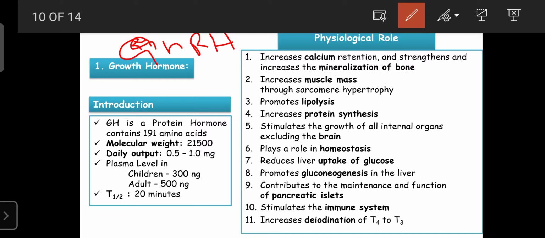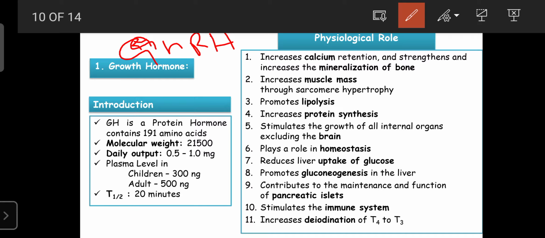So that reaches the somatotropes, and then the somatotropes are involved in the synthesis as well as release of the growth hormone, under the influence of the hypothalamus, depending on the releasing factors from the hypothalamus.